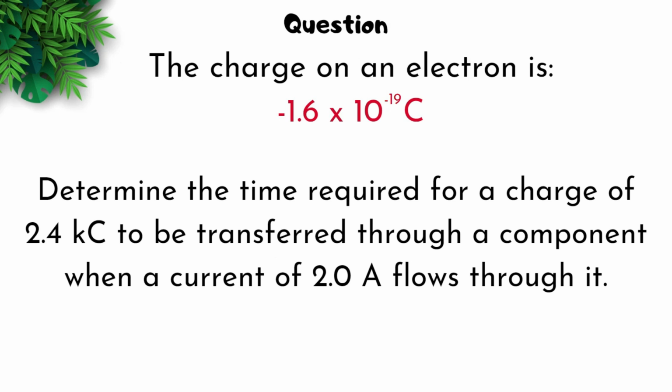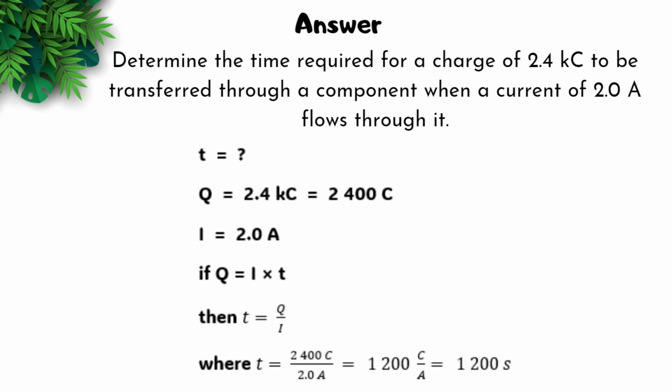Now the next question asks to determine the time required for a charge of 2.4 kilocoulombs to be transferred through a component when a current of 2 amps flows through it. Again, list out everything that you have and make sure you convert the kilocoulombs into coulombs.